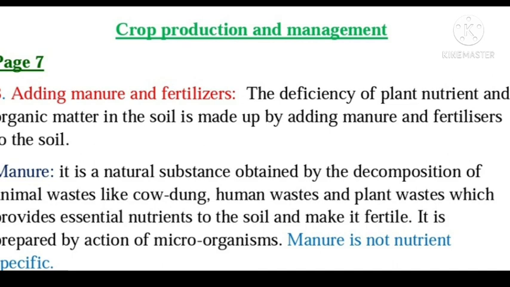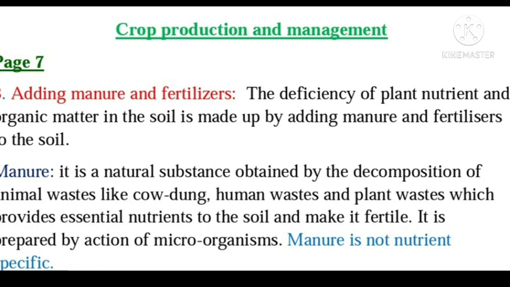Manure. What is manure? Manure is a natural fertilizer which is obtained by decomposition of animal waste like cow dung, human waste, and plant waste, which provides essential nutrients to the soil and makes it fertile. It is prepared by the action of microorganisms. Manure is not nutrient specific.